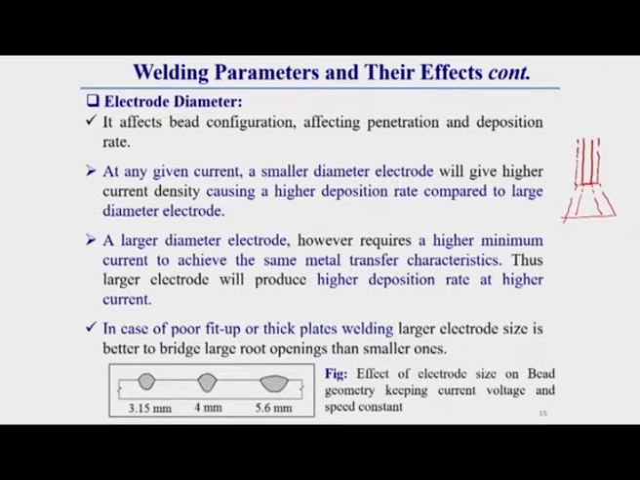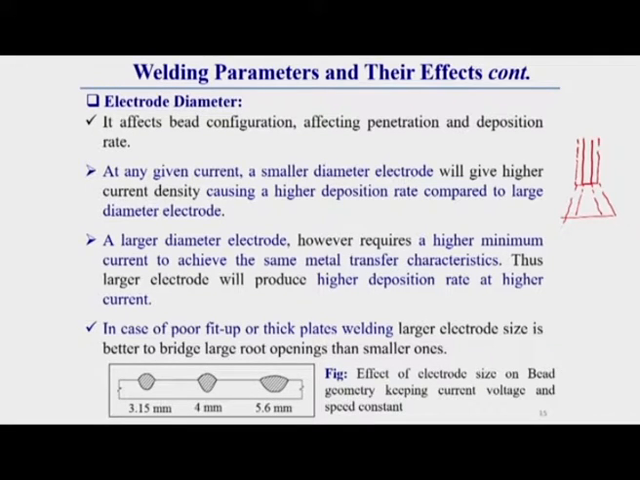That is why, for a particular current, a lower diameter electrode gives a more forceful arc than a higher diameter electrode. That is why for a particular current, a lower diameter electrode gives more penetration. This is one important point. Apart from this, for a particular current, due to the high current density, the melting rate also will be more. So, for a lower diameter, we can get a higher melting rate of filler material than with a higher diameter electrode.